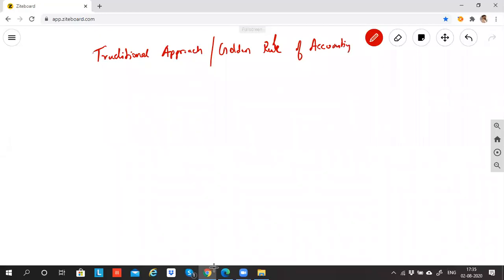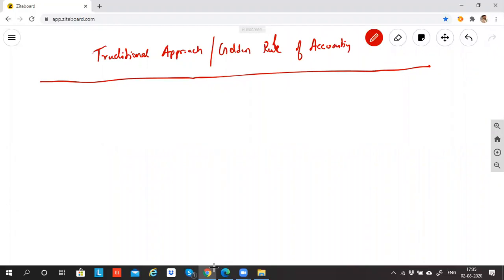So let me do a diagram. This is the traditional approach, which is also called the golden rule of accounting. I'm just slightly changing the presentation, rest all is the same, and this presentation will help us remember.